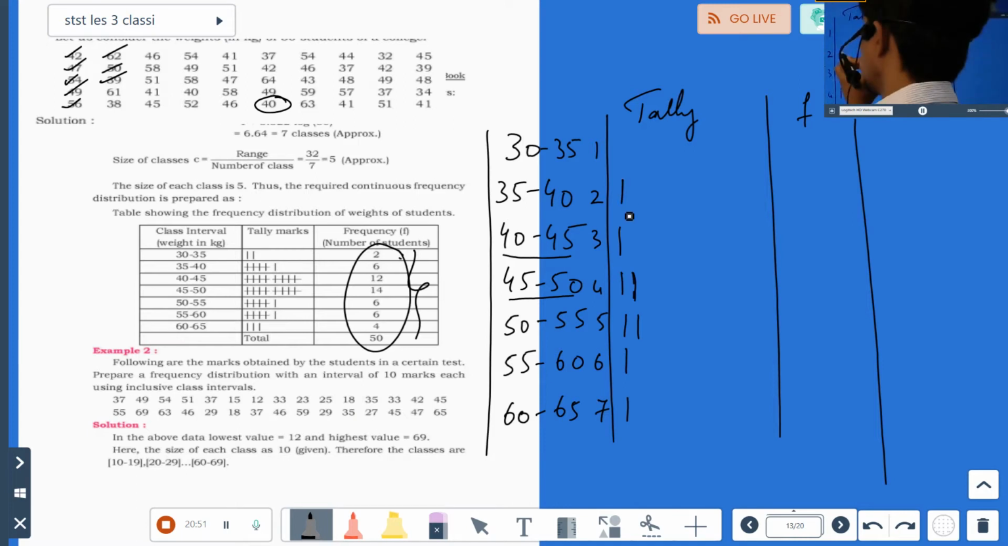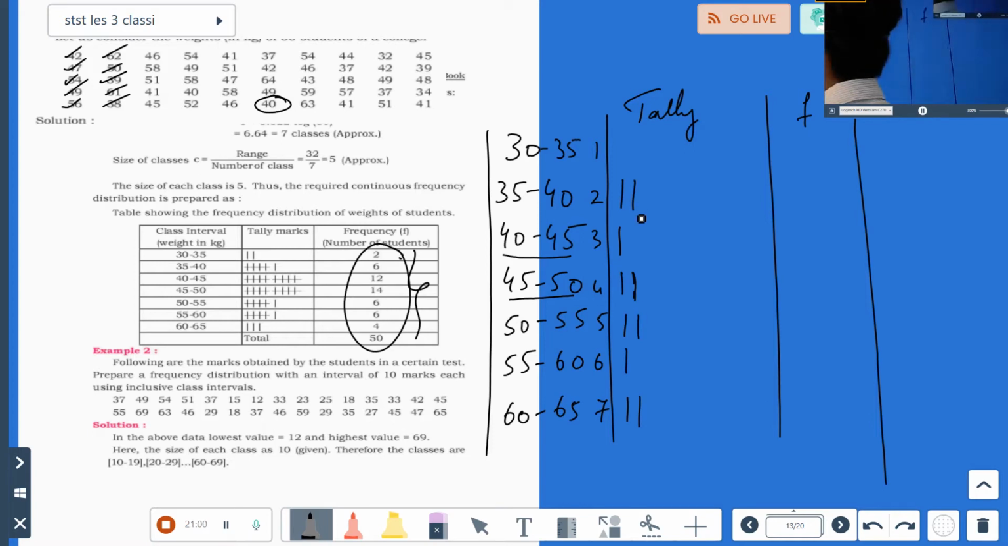Where is 39? Here it is, 39. Then 61. Where is 61? Here. Then we have 38. Where is 38? Here. So these five values are over.